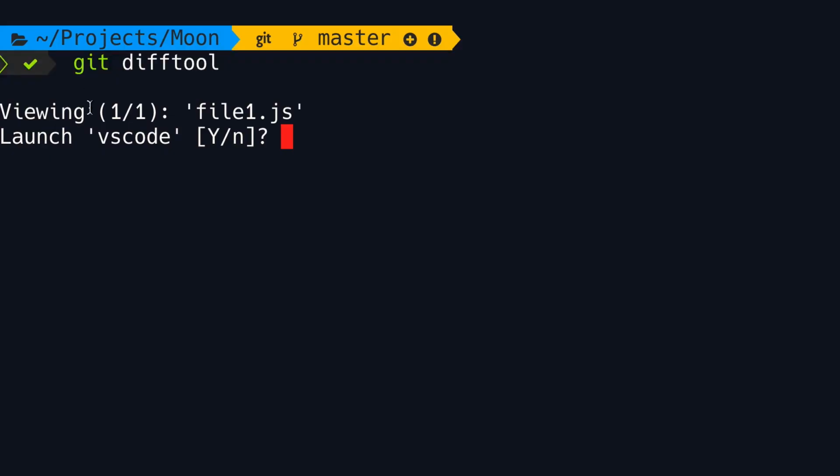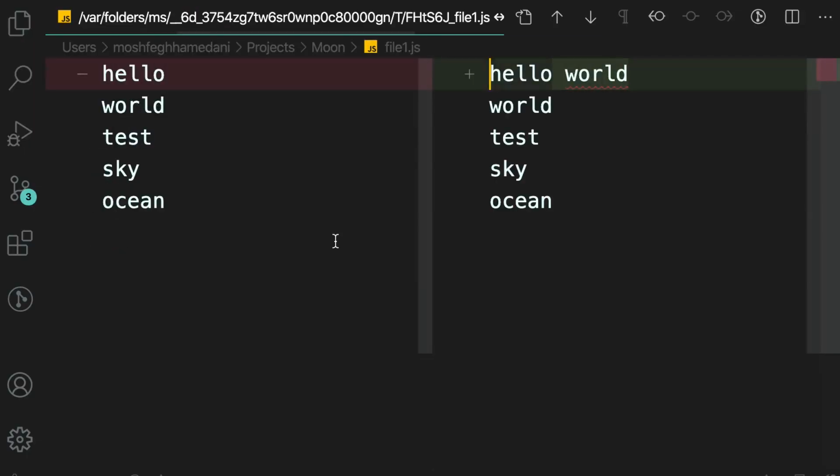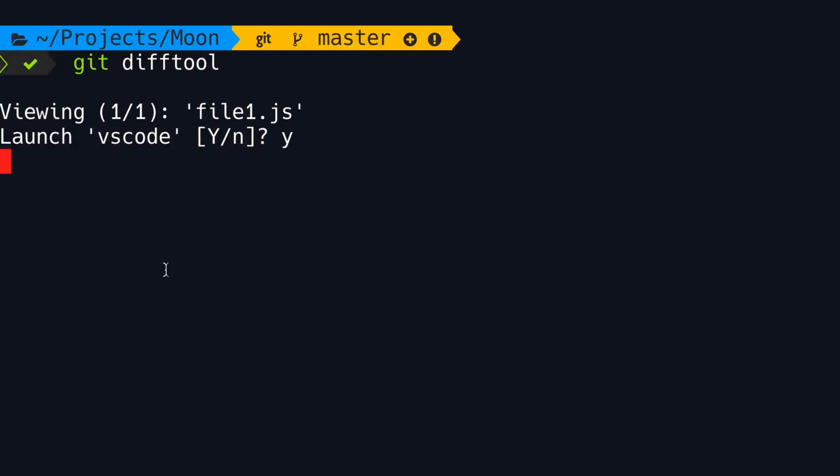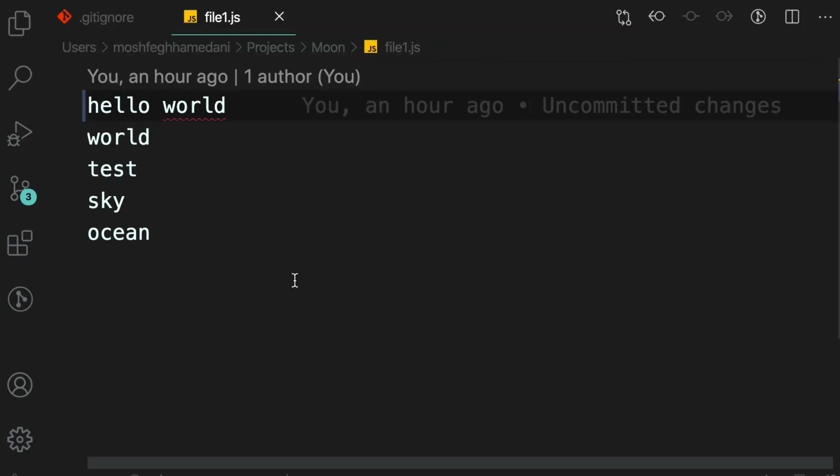So let's look at the changes we have in our working directory. We have modified only a single file. That is why we have 1 out of 1, and that is file1.js. So Git is asking if you want to launch VS Code, which is the name that we assigned to our default diff tool. Let's go ahead. Take a look. Here's the old copy, which is what we have in the staging area, and here's the new copy, which is what we have in the working directory. As you can see, we can easily tell that this line has been replaced with this line. It's much easier to see the changes. Now the terminal window is waiting for us to close the VS Code instance. So let's close this window.